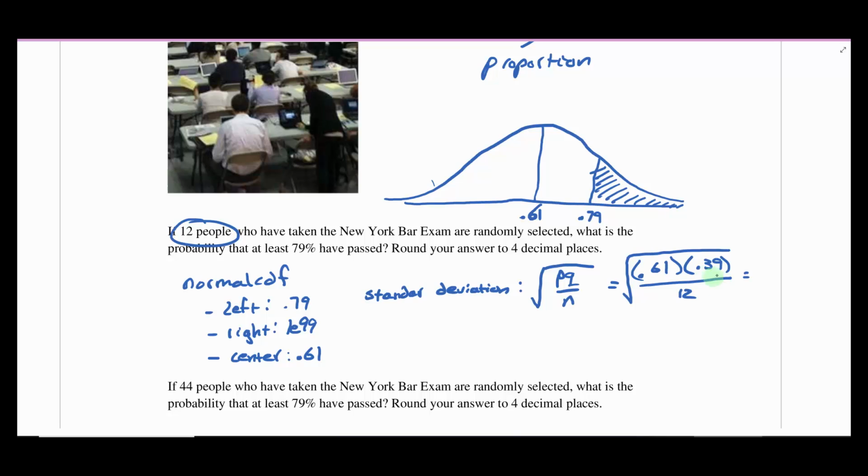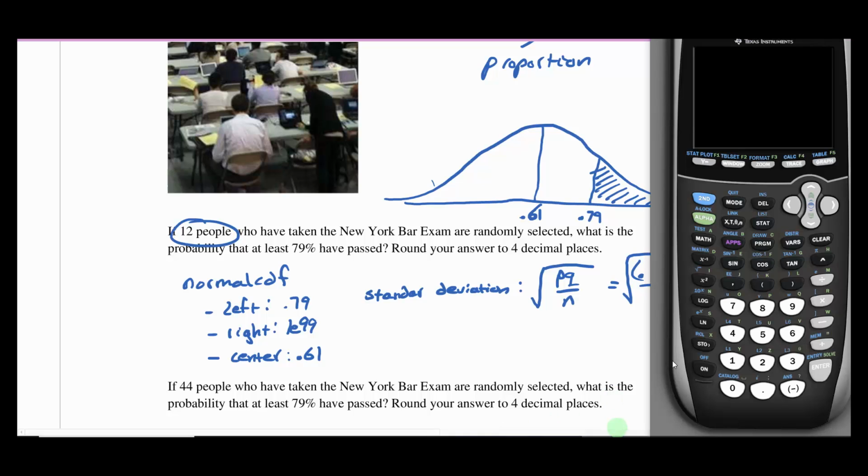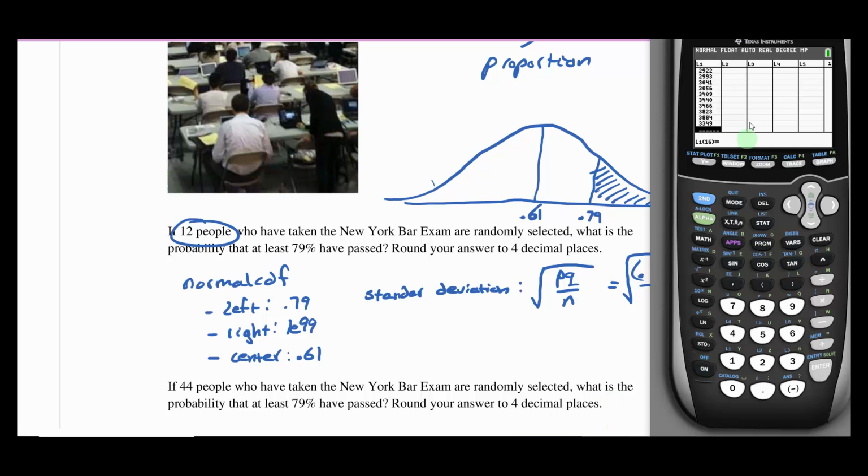Just to clarify, you find that 0.39 by taking 1 minus whatever p is. So we would do 1 minus 0.61, and that would get us 0.39. So we would multiply those. Let me grab my calculator here and let's do that calculation.